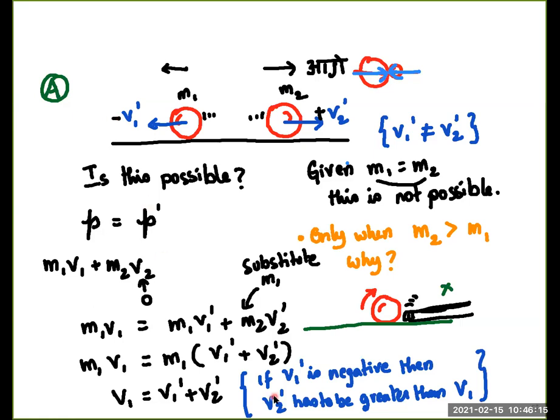So we say now that for this to be true, coming back to the last statement over here, since V1 prime is negative, V2 prime has to be greater than V1, because if they have to be equal and this is negative, this has to be greater than V1, right? And that is not possible. Why is that not possible? Is because